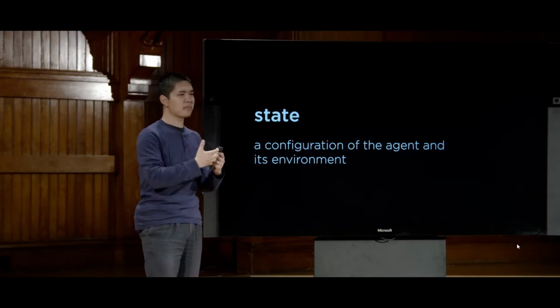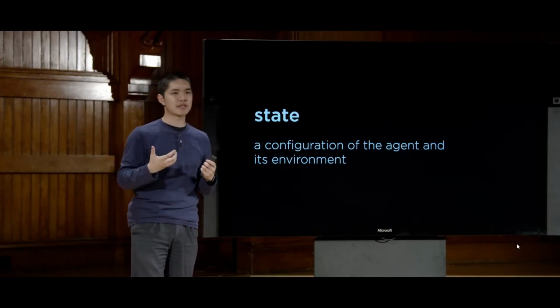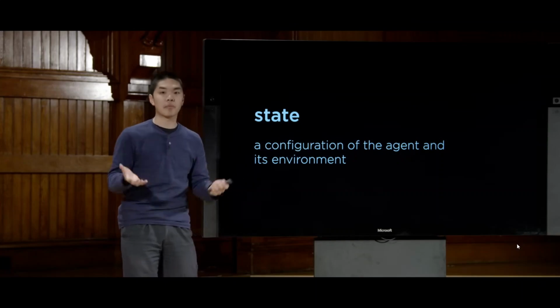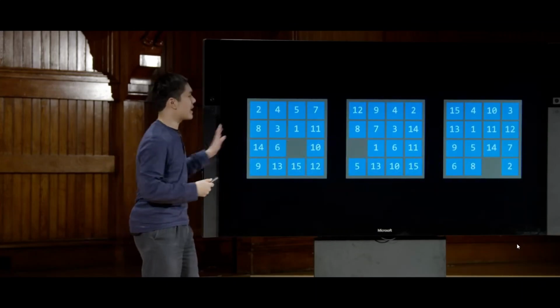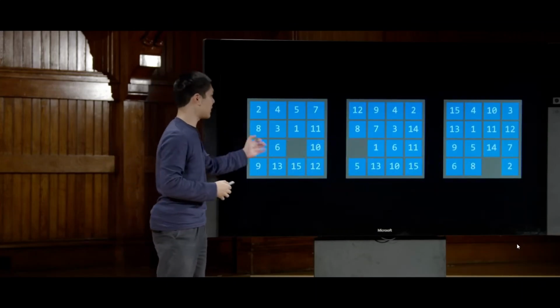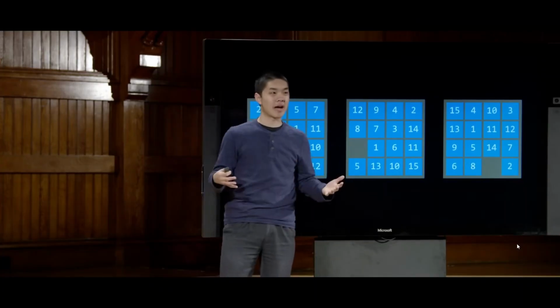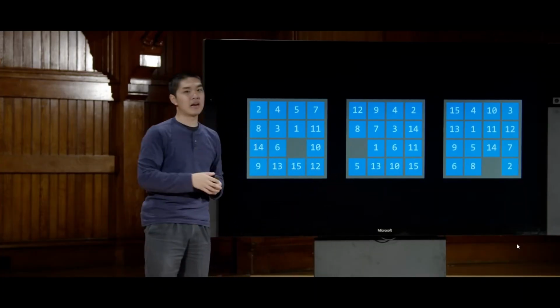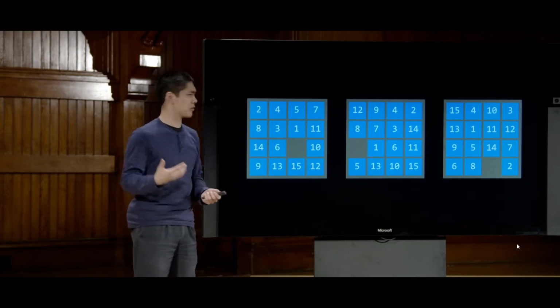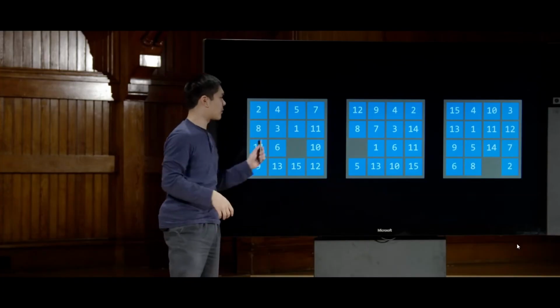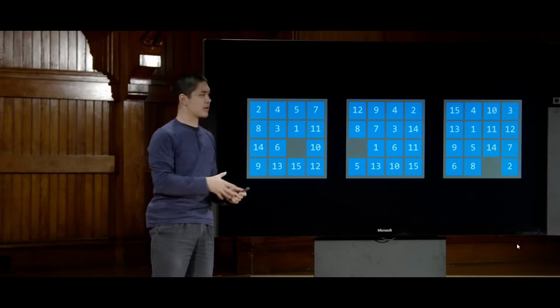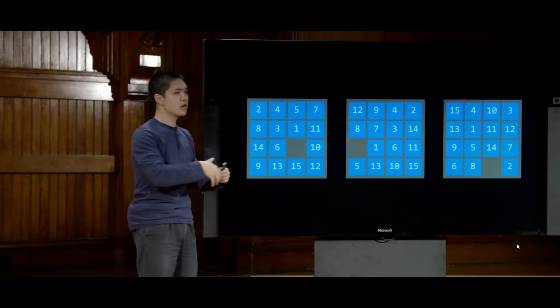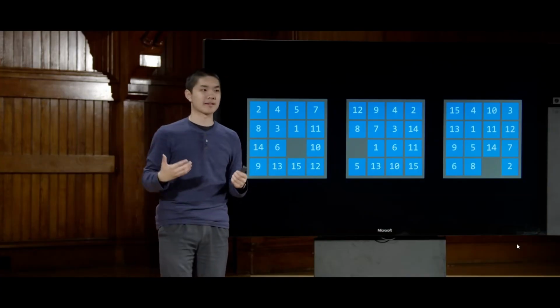Next, we introduce the idea of a state. A state is just some configuration of the agent in its environment. So in the 15 puzzle, for example, any state might be any one of these three. A state is just some configuration of the tiles, and each of these states is different, and it's going to require a slightly different solution. A different sequence of actions will be needed in each one of these in order to get from this initial state to the goal, which is where we're trying to get.